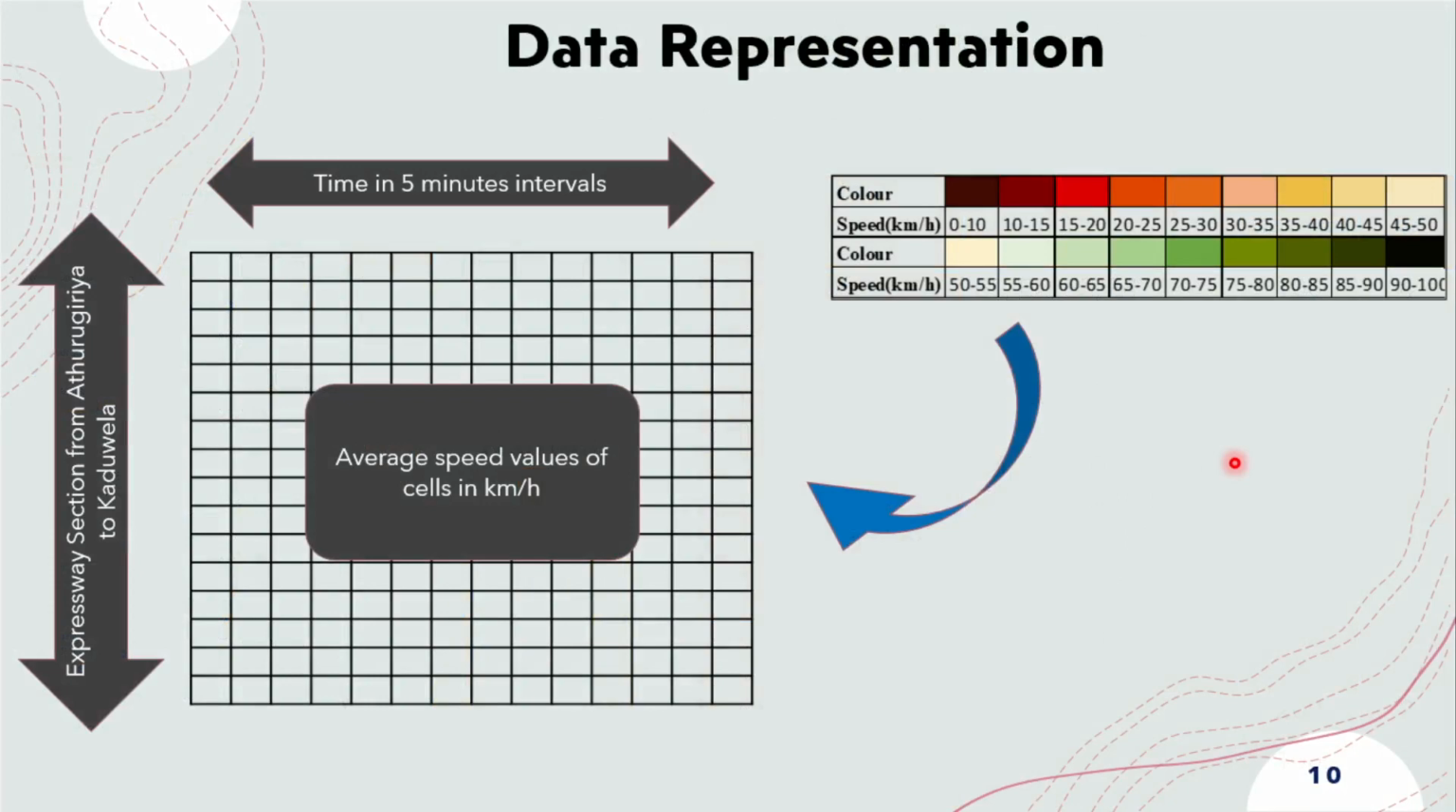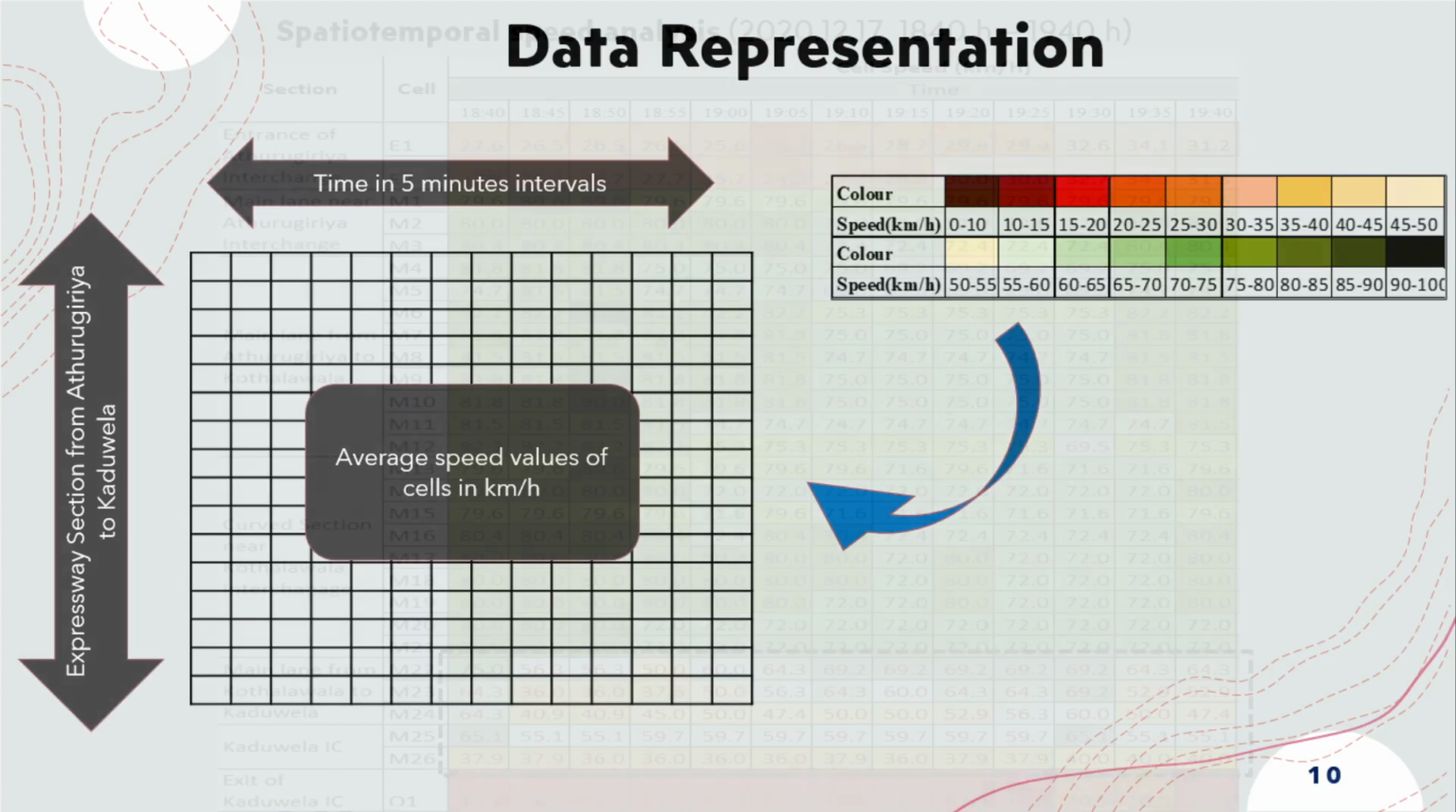Here is the data representation. For the representation of speed data values, spatiotemporal graphs were used. Time in 5 minutes intervals was represented in the horizontal direction, and expressway section from Athuragiri interchange to Kadol interchange was represented in vertical direction. This color code was used to represent the speed values of each cell.